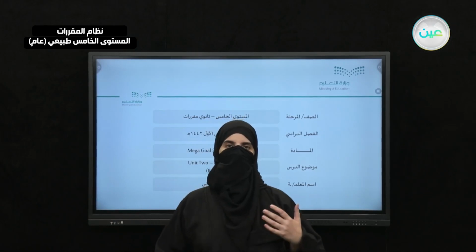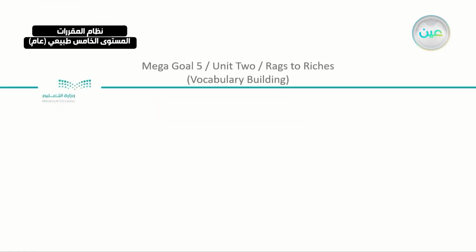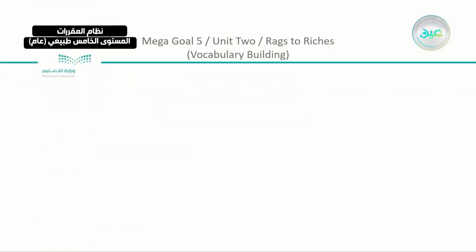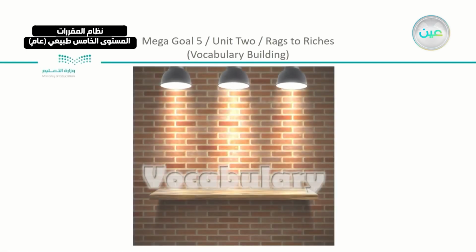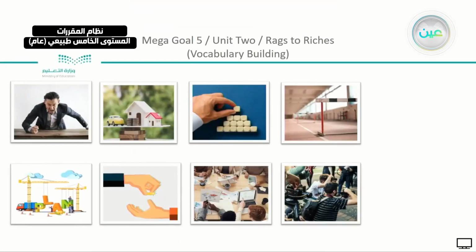We started with the vocab building, and we have something to do just to revise the words that we started. Now in the vocabulary section we took 8 words. I'm going to show you the same pictures that we took yesterday. We are going to match between the words and the pictures, and then the assignment that I gave you yesterday, which was to think about other examples using the words that we have. So here, let's start in alphabetical order.